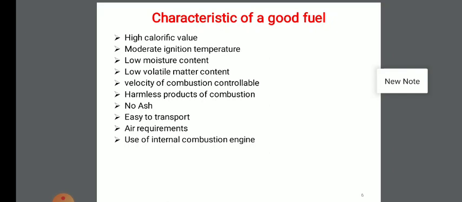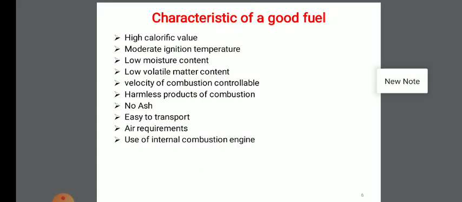If the velocity of combustion is very high, then the liberated heat may not be utilized properly. Therefore, for the continuous supply of heat, the fuel should have a moderate velocity of combustion.